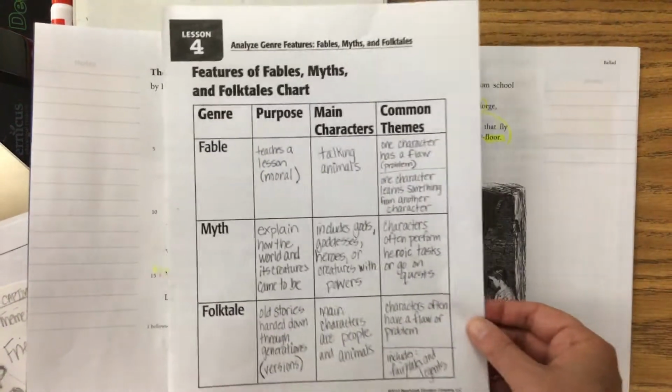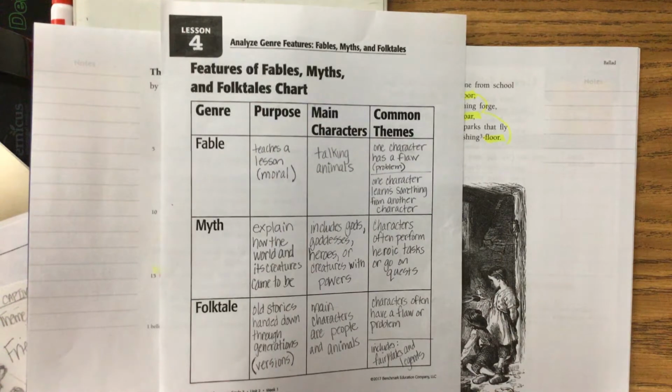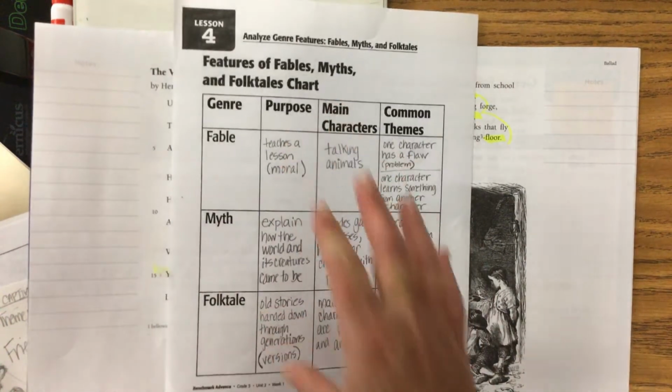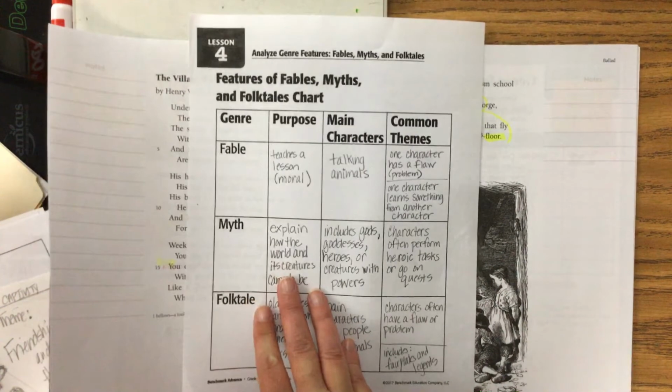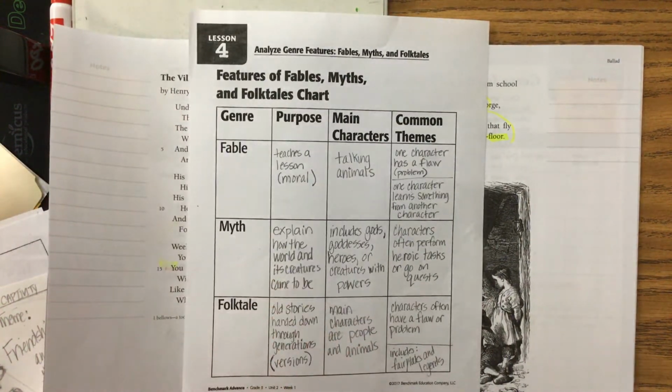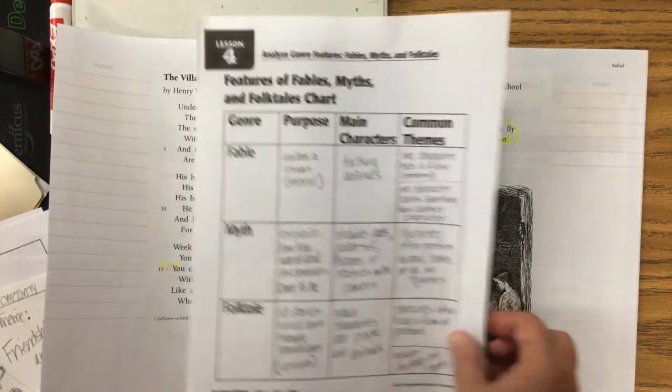Additionally, they finished up their 4-column chart on the genre of fable, myth, and folktales, and we talked about the common purposes, characters, and themes that we see in these stories, because this whole unit is about fables, myths, and folktales. I would like them to save this piece of paper in their binder. If you have an extra sleeve they can stick it into, that would be great, because we're going to continue to refer back to this during our whole unit. And that's what we did today in reading.